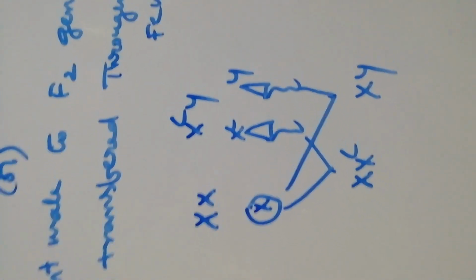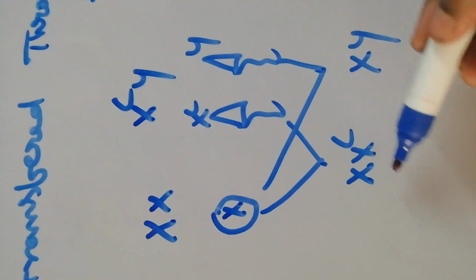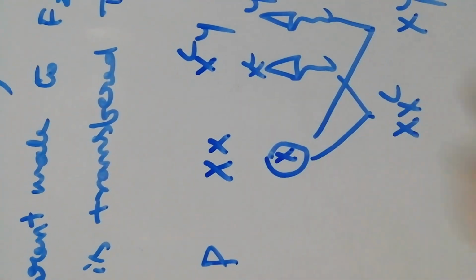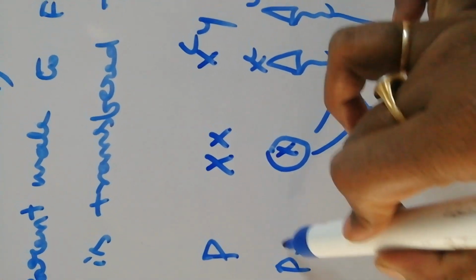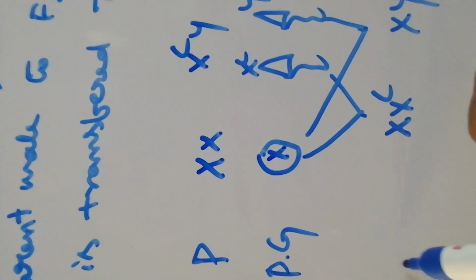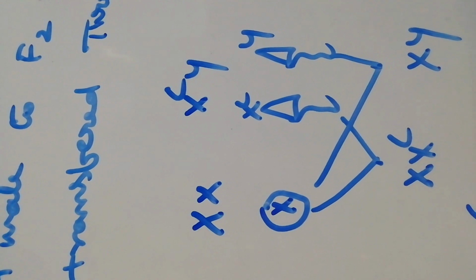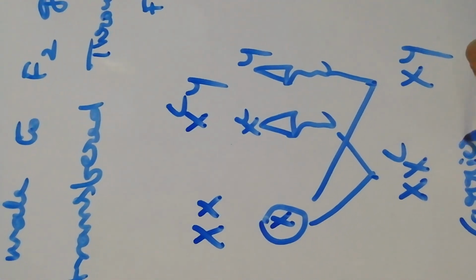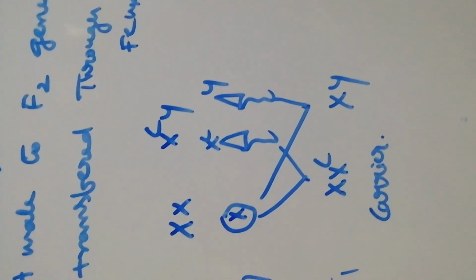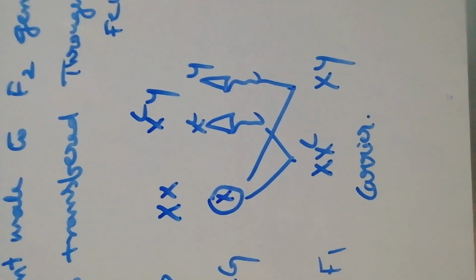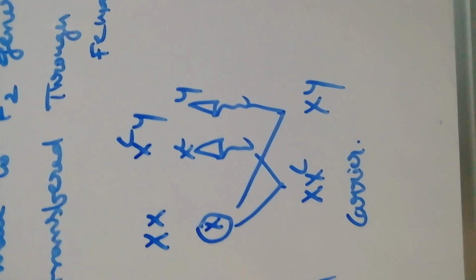That means the gene from the father is carried to the next generation. These are the parent gametes, and this is the F1 generation female. So the F1 generation female is acting as a carrier.